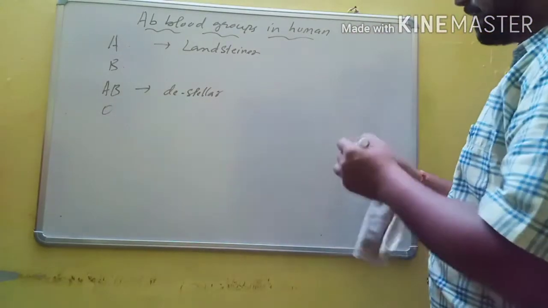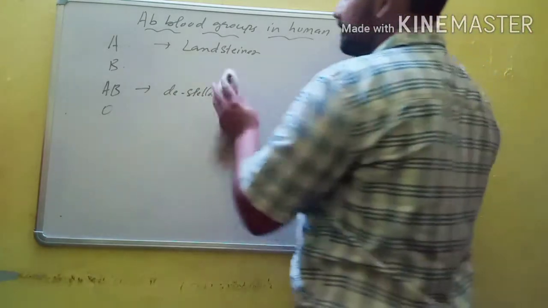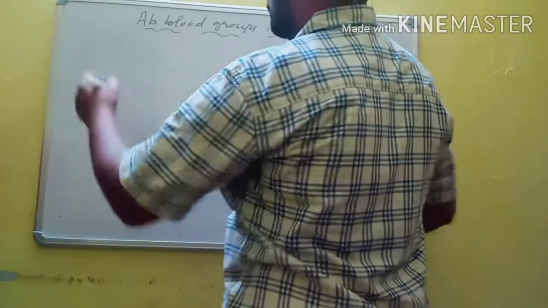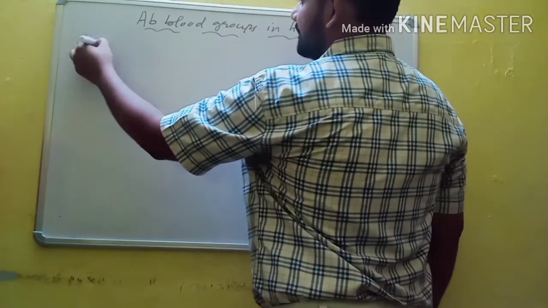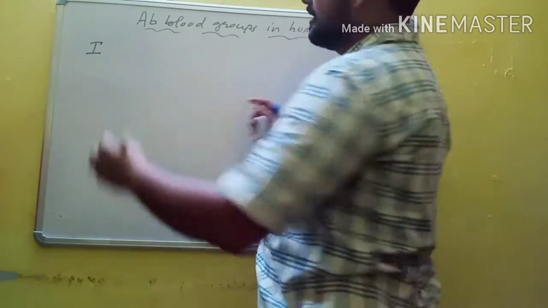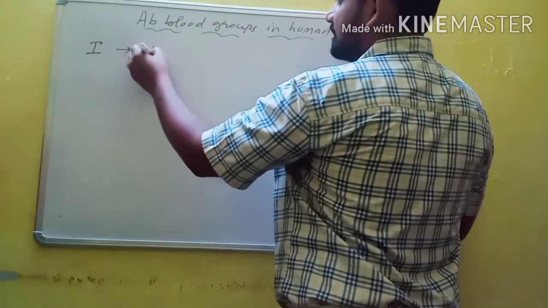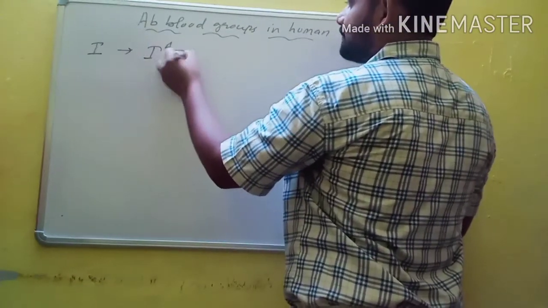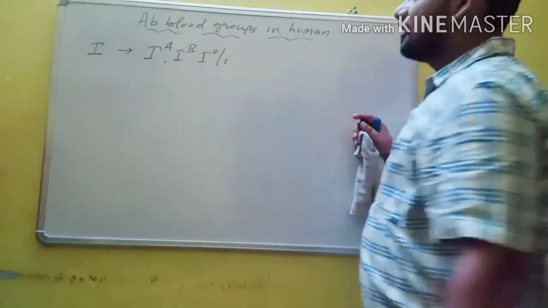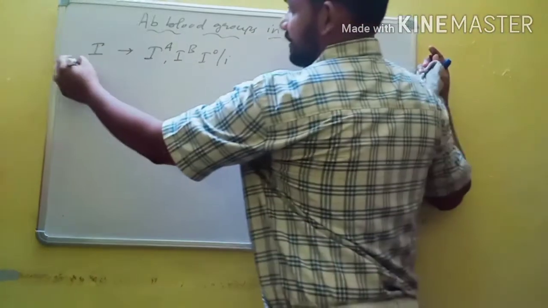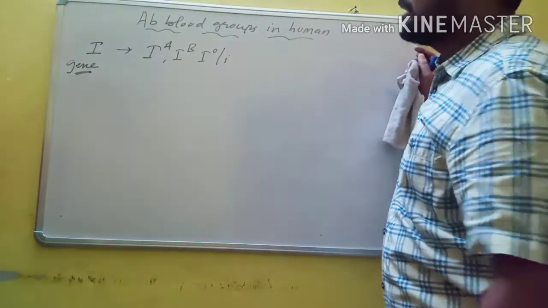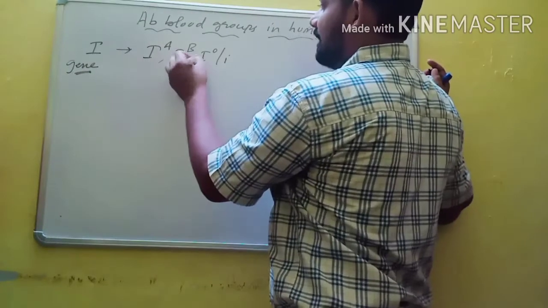So in human beings, the ABO blood group system, these blood groups A, B, AB, and O, are controlled by gene I. This gene I has 3 alleles: IA, IB, and IO. So this gene controls all the blood groups in human beings, and it has 3 alleles: IA, IB, and IO.